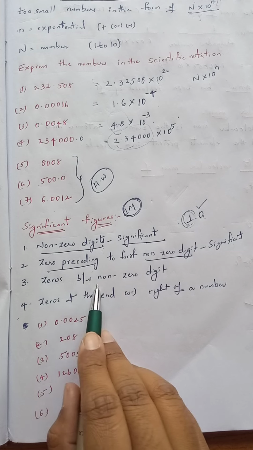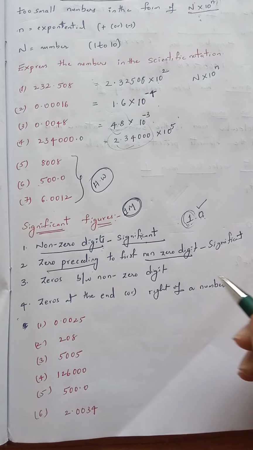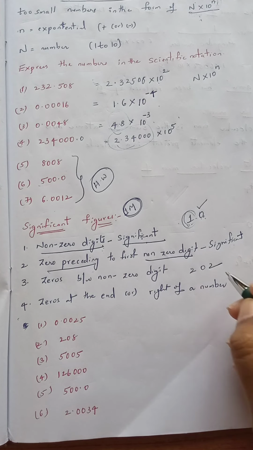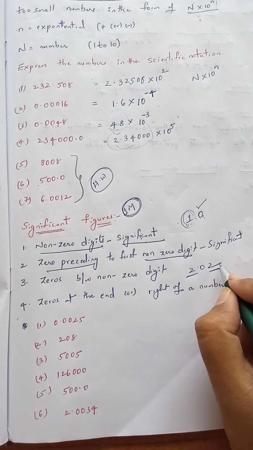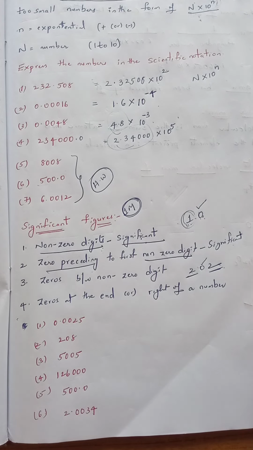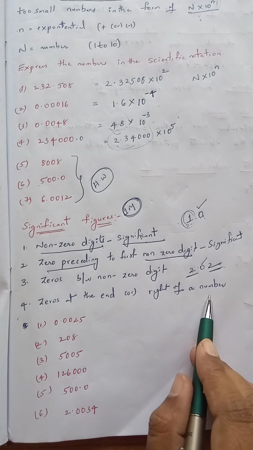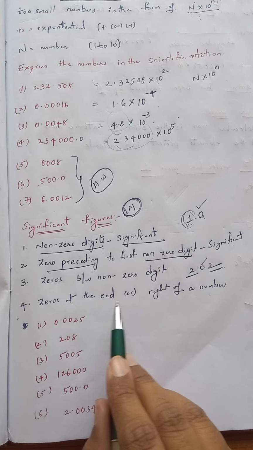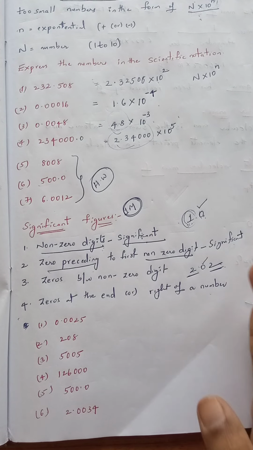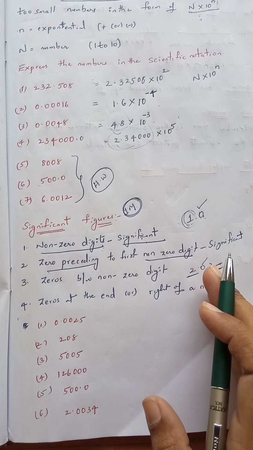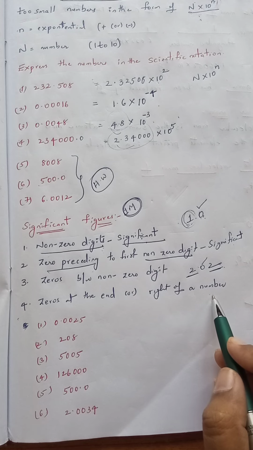Okay, next, zeros between non-zero digits. A 0 which is present between two non-zero digits. Example 202. This is a non-zero digit, this is a non-zero digit. Now this 0 is present between two non-zero digits, so we consider it a significant figure. Next, zeros at the end, on the right of a number. If a 0 is present at the extreme right or end of a number with a decimal, that has to be considered as a significant figure.